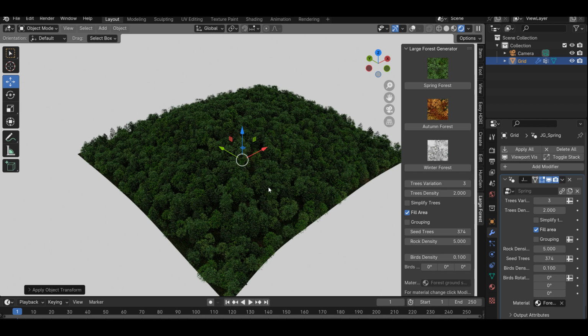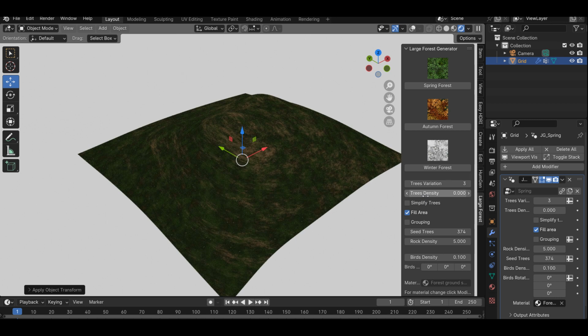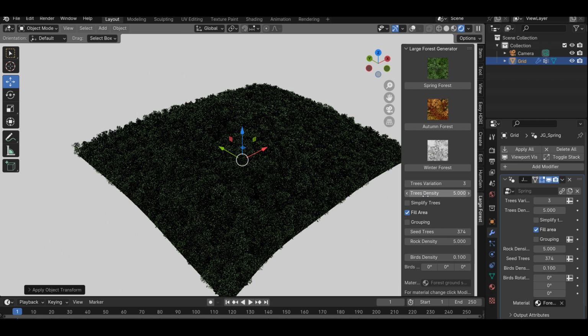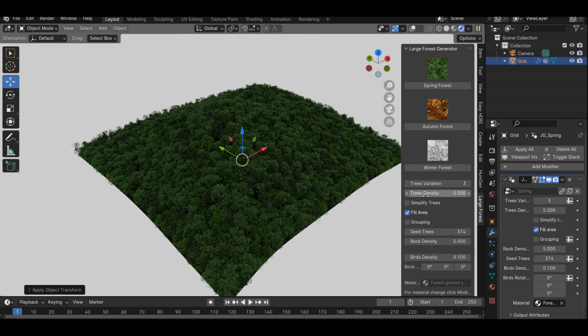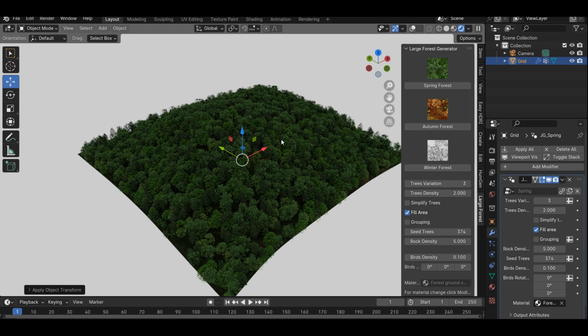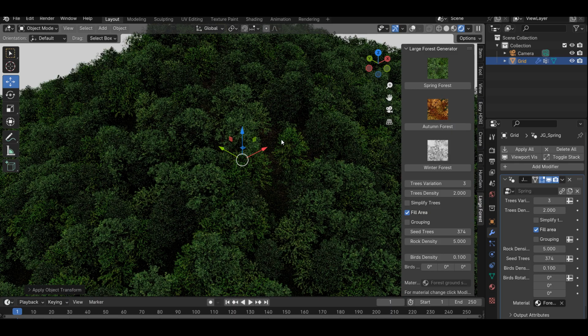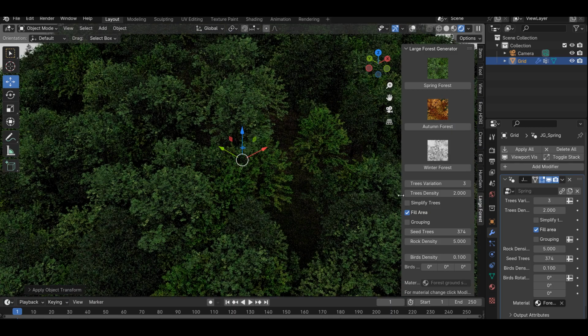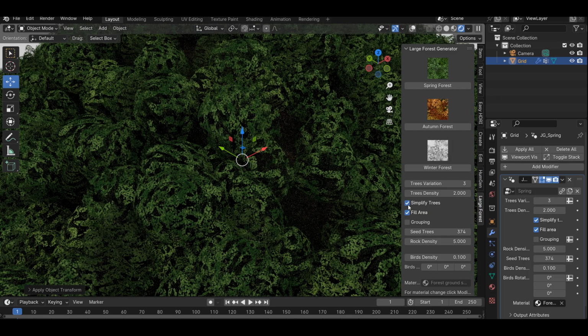Trees density. Changes the density of the forest. A combination of large area and high density can significantly slow down your computer. We recommend always starting with a lower value. A value of 0 turns off trees. Simplified trees simplifies tree objects. We recommend turning on for very distant or large scenes.